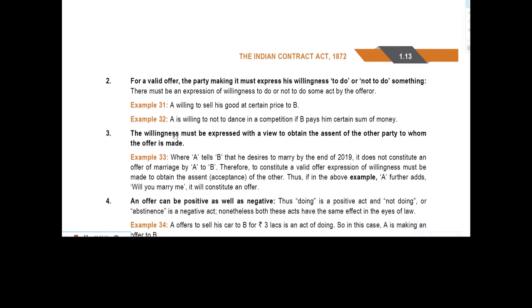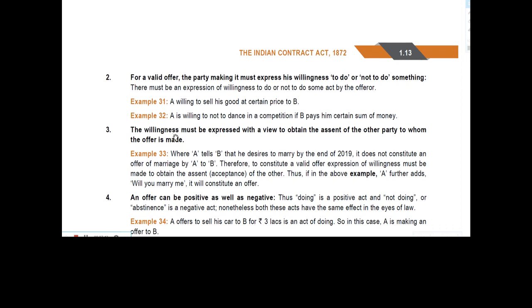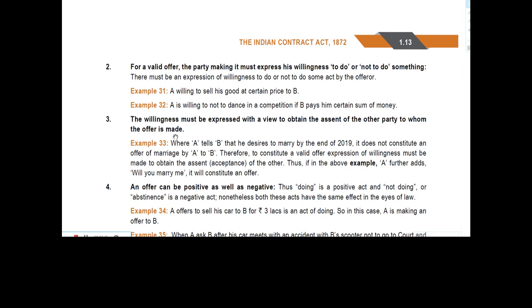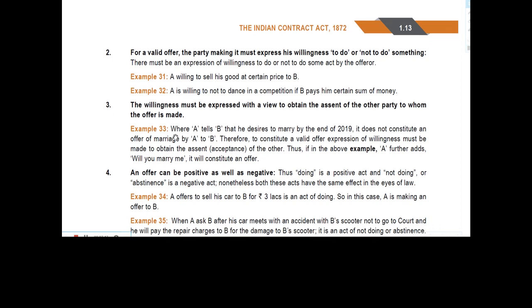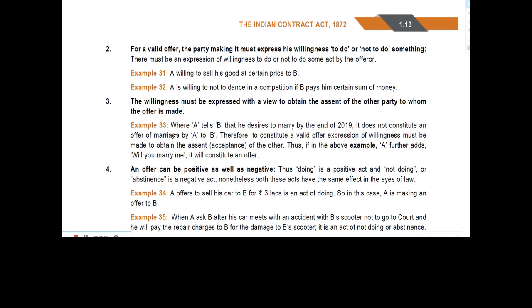For a valid offer, the party making it must express its willingness to do or not to do something. There must be an expression of willingness to do or not to do some act by the offerer. Example 31. A is willing to sell his goods at a certain price to B. I have just taken this example now only.